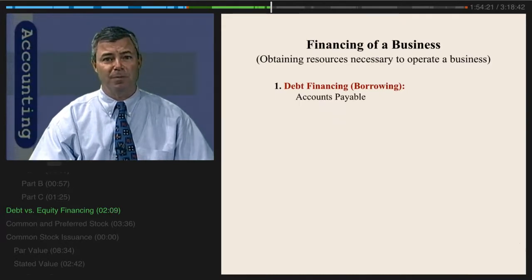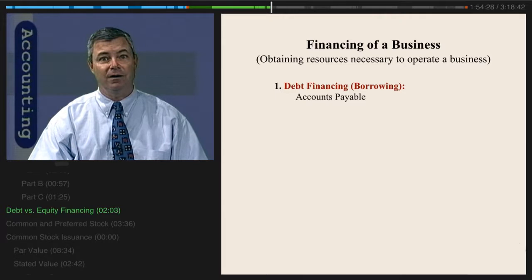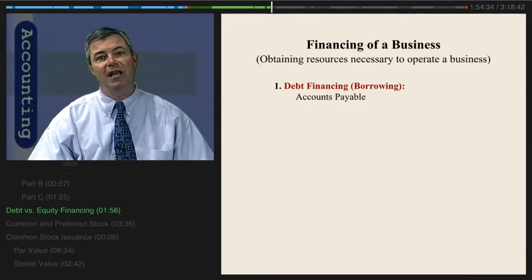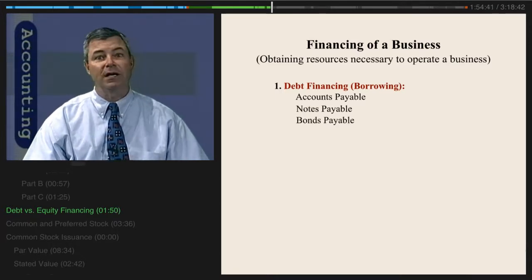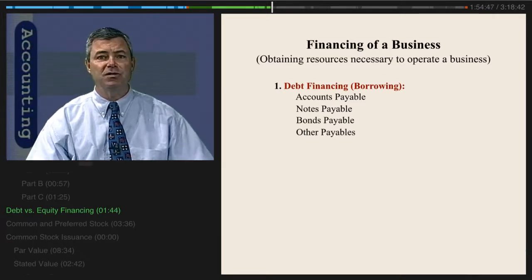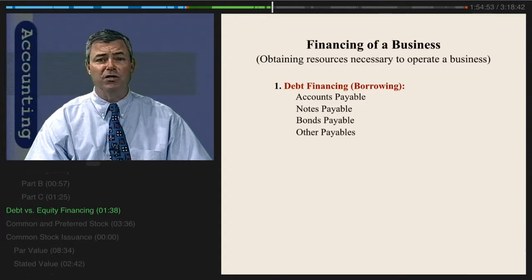For example, accounts payable. What's really happening when we incur accounts payable? We're buying inventory on account. We're obtaining an asset or a resource to better operate our business and incurring an obligation. In notes payable, we're borrowing cash. Bonds payable, we're borrowing cash. And other payables, again, we're borrowing something in order to operate our business, to obtain some resources or services so that we can operate the business and hopefully generate a profit.